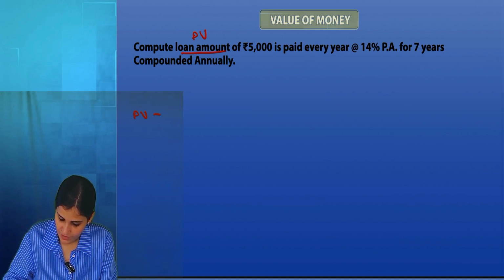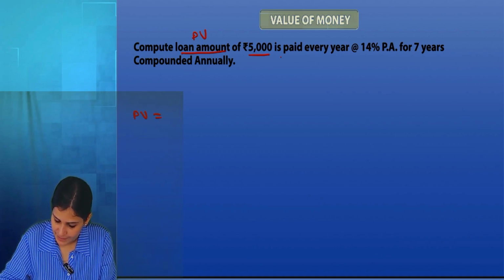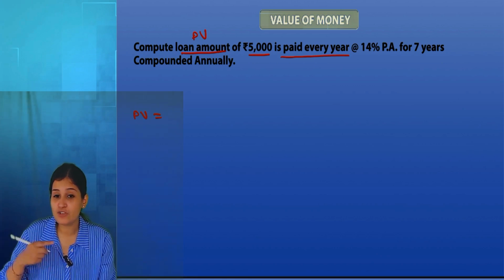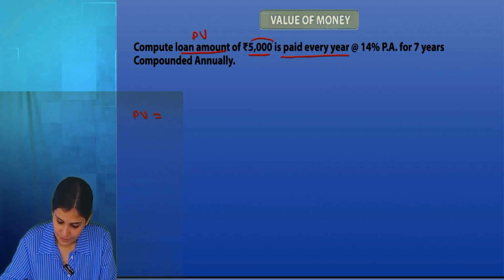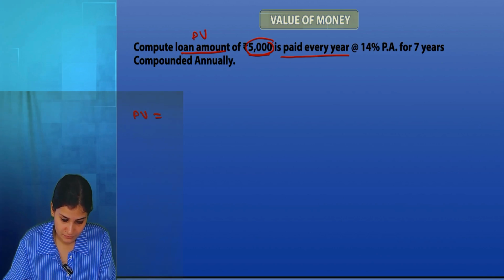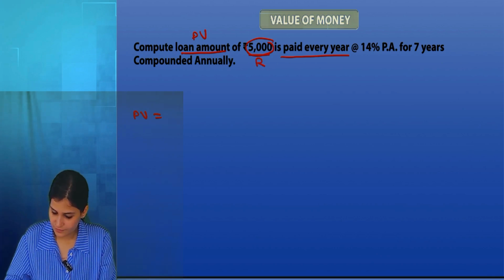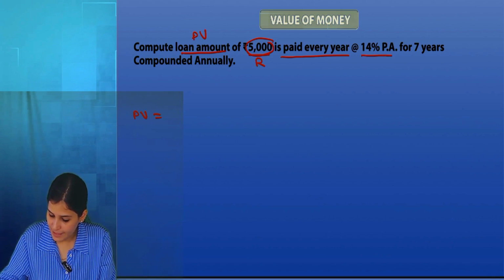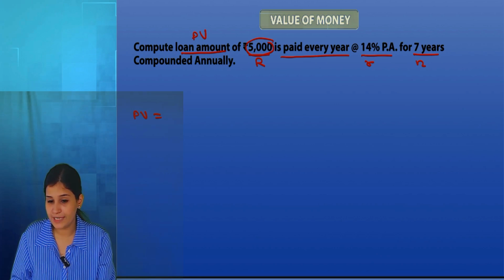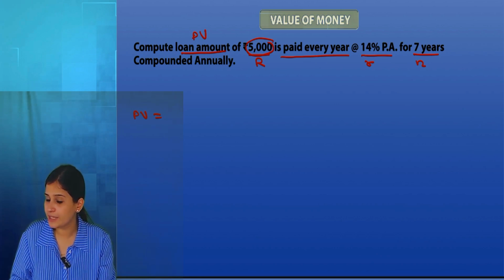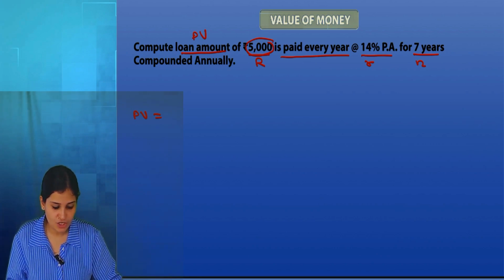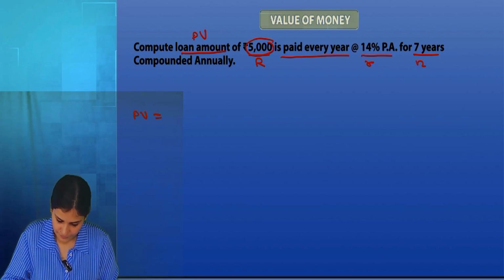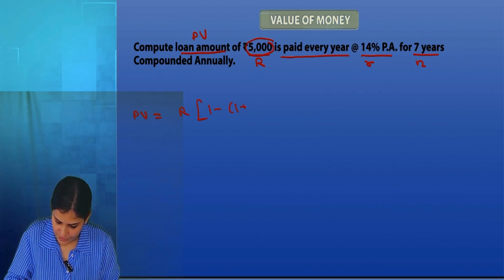Of rupees 5,000 is paid every year. So I am paying 5,000 every year. So 5,000 will be annuity, every year at 14% per annum for 7 years, compounded annually. So normal ordinary annuity present value formula, yes or no? R times 1 minus 1 plus I power minus n divided by I.